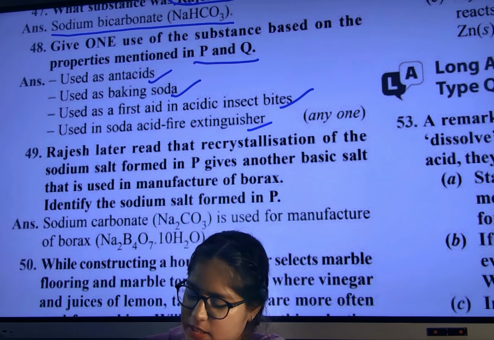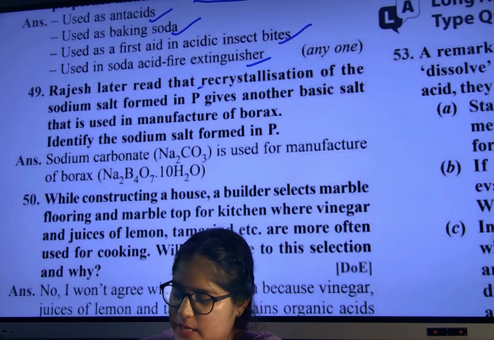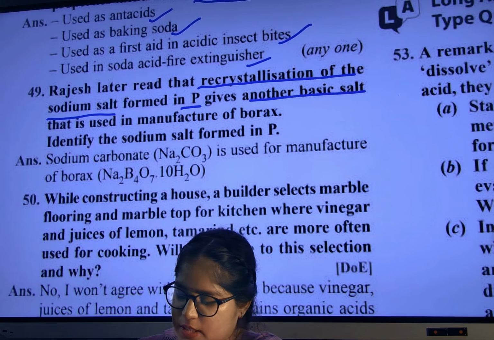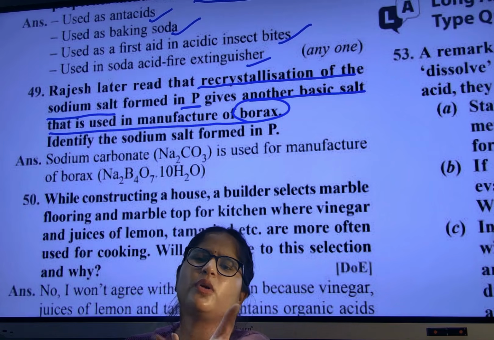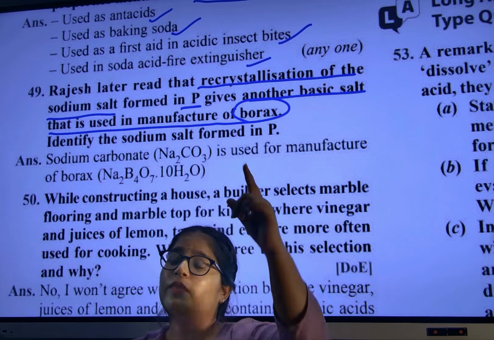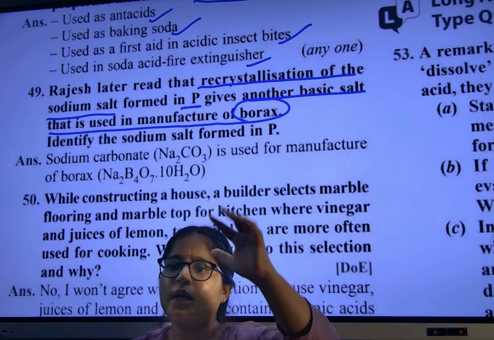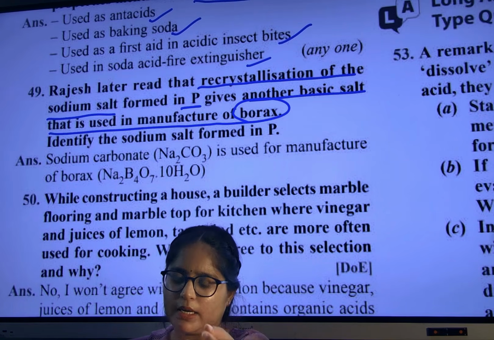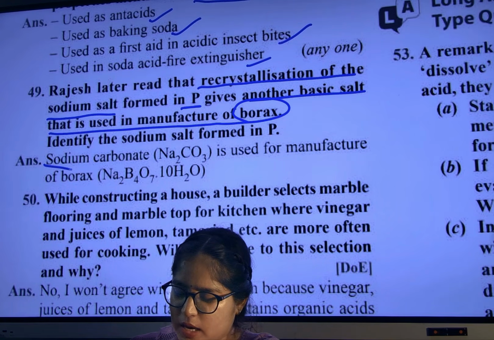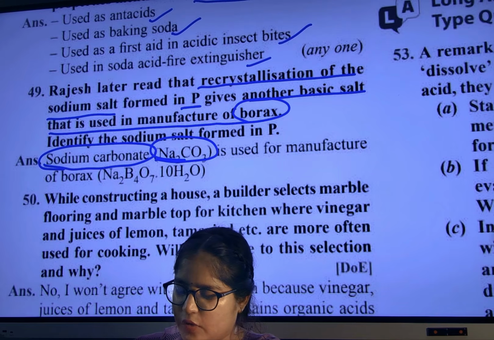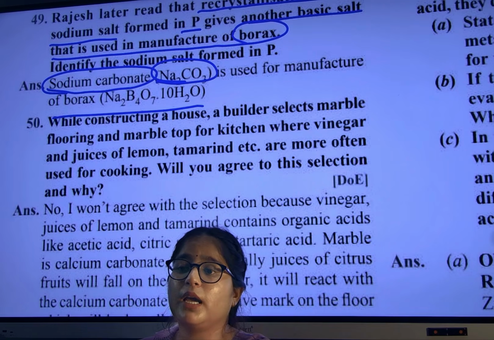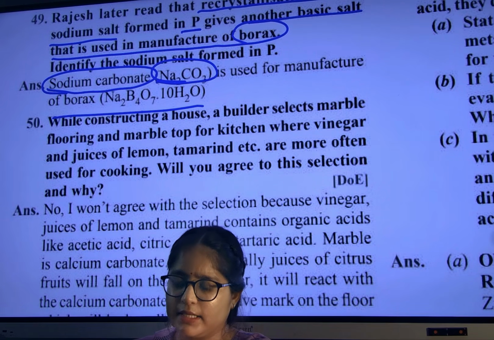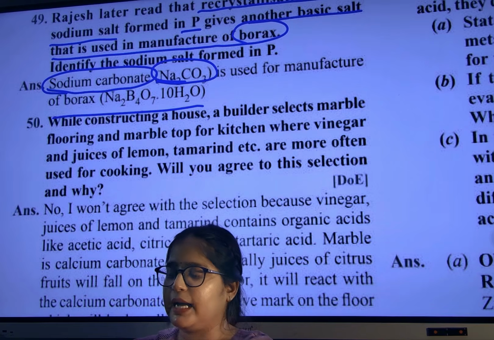Okay, next question. Rajesh later crystallized the sodium salt formed in P, and was given another basic salt that is used to form borax. You don't need to read 4 lines, 5 lines, only search for the keyword. First question keyword was CO2. Second question keyword is borax. So keep it in your brain, write it down as a star point. Sodium carbonate, Na2CO3, forms borax. Who forms borax? Sodium carbonate, Na2CO3.